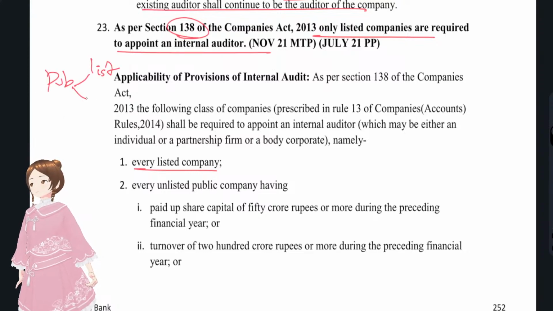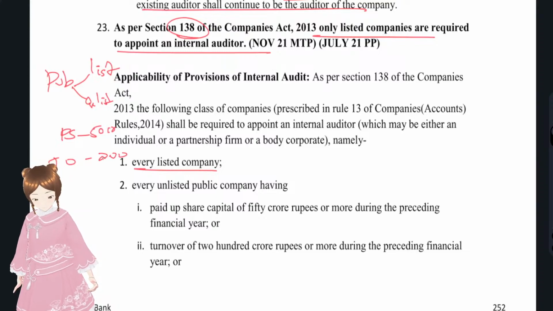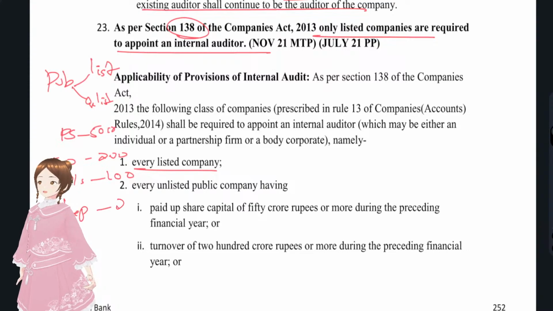Listed, applicable. If it's unlisted, then paid up share capital 50 cr, turnover 200, outstanding loans and borrowings 100, deposits that were taken, that is 25.